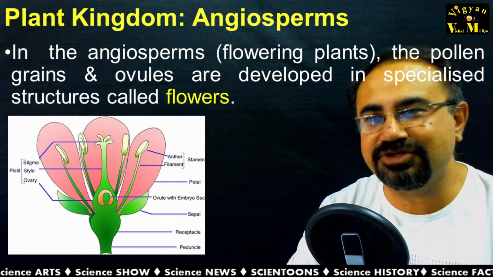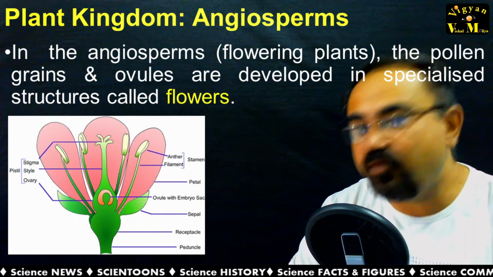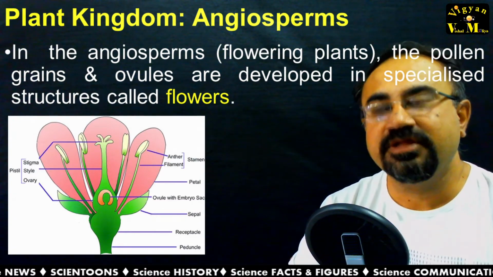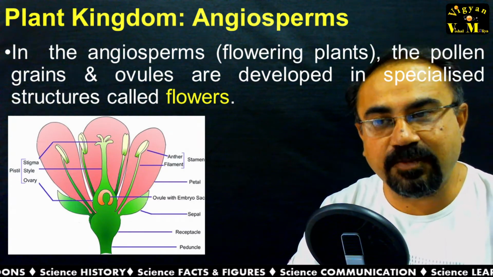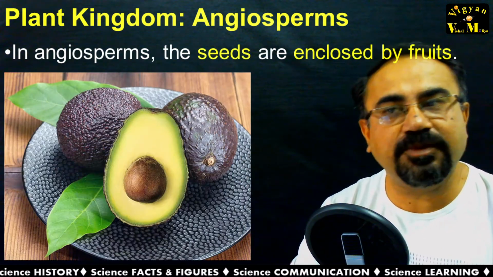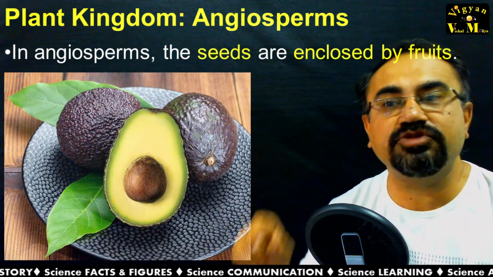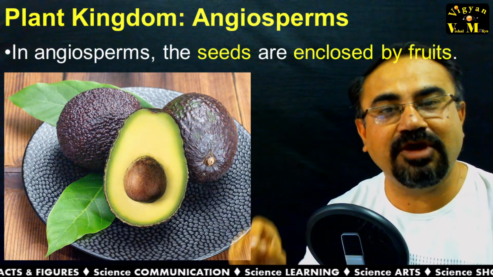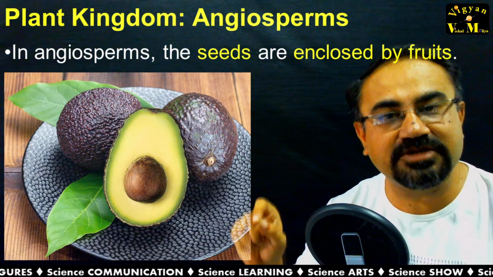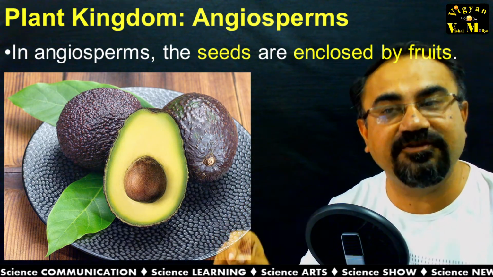No need of introduction of the flower, but because flowers are produced here, the angiosperms are popularly known as flowering plants. In angiosperms, seeds are enclosed by fruit. Here you cannot touch the seeds without removing the parts of the fruit or without cutting the fruits.